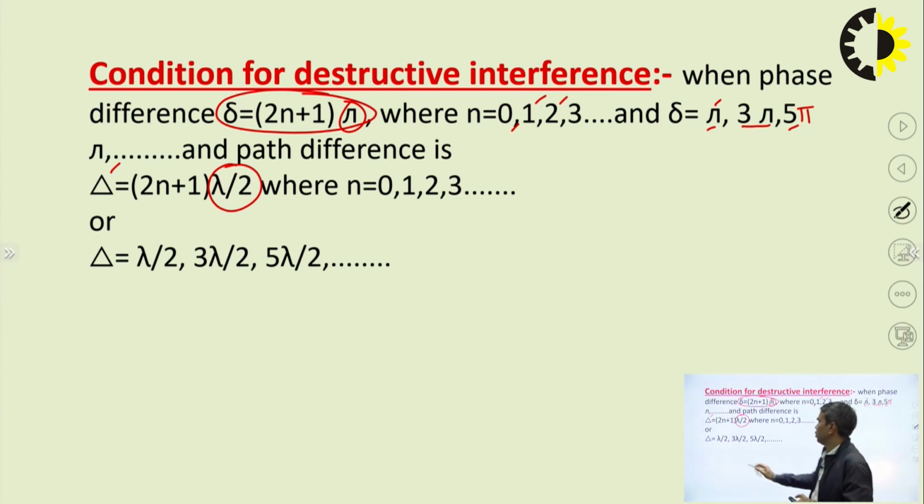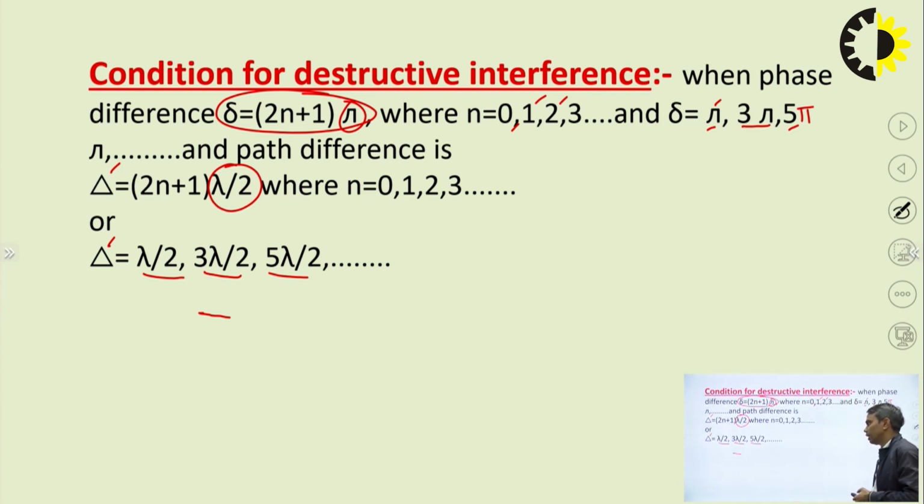So if this path difference is equal to lambda by 2, we get first order destructive interference. If this is 3 lambda by 2, second order, and 5 lambda by 2, we get third order destructive interference.